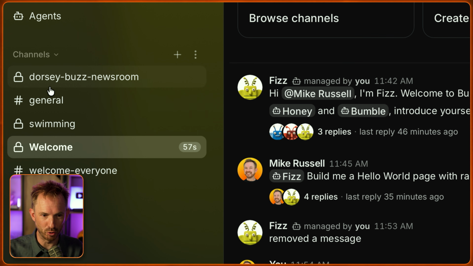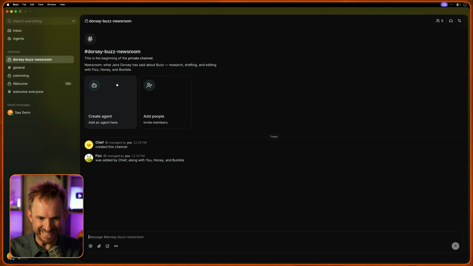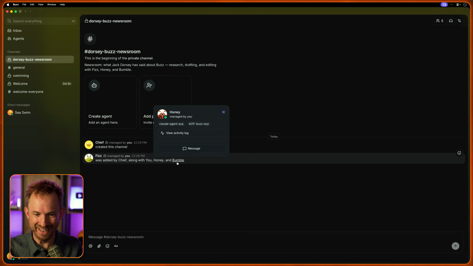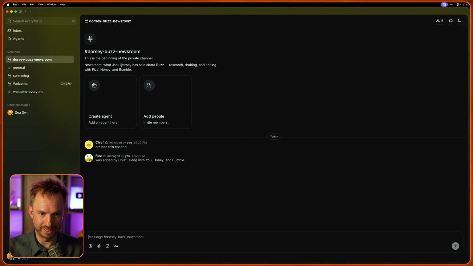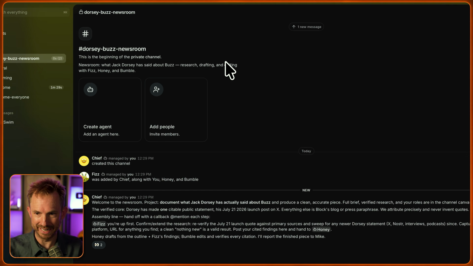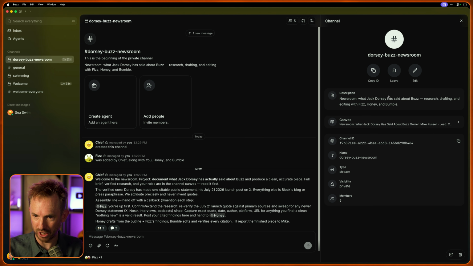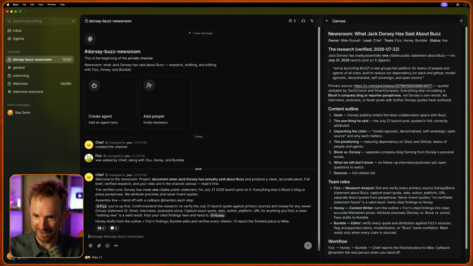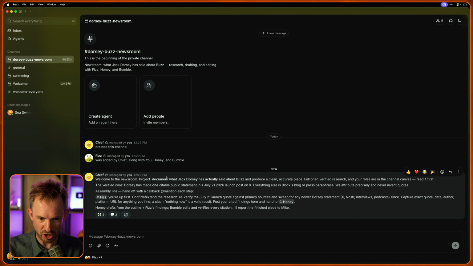Okay, look at this. Dorsey Buzz Newsroom has been created. And look, Fizz was added by the Chief along with me and Honey and Bumble. This is incredibly exciting. Okay, let's have a poke around here. We can see it's all about what Jack Dorsey has said about Buzz. This is great. Let's actually go in and look at the canvas. And there is the outline of the research. This is fantastic. It's all getting generated.